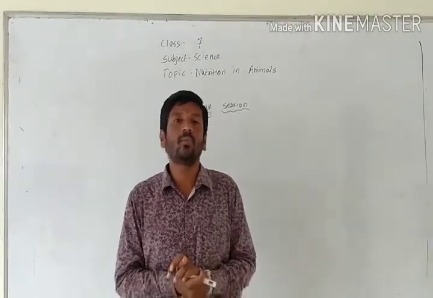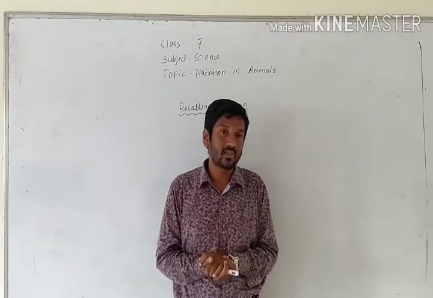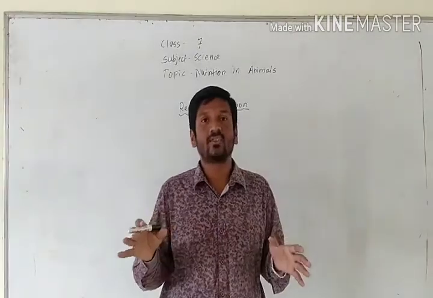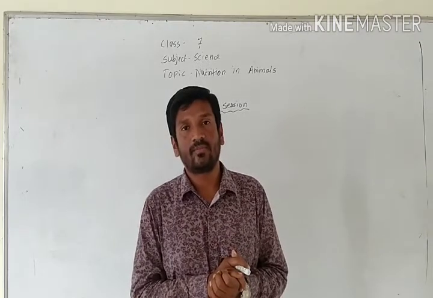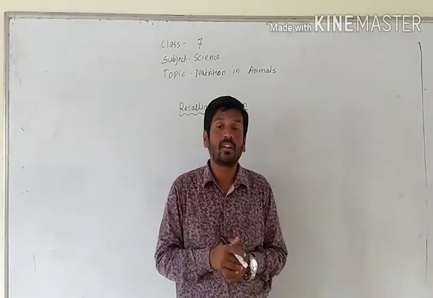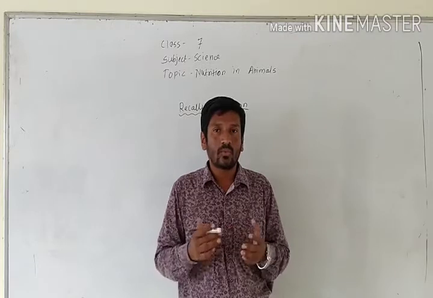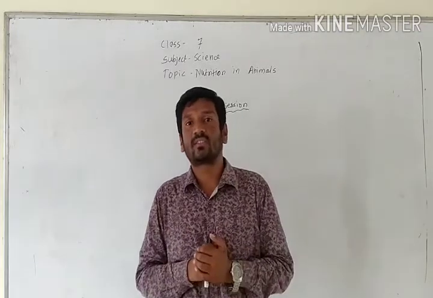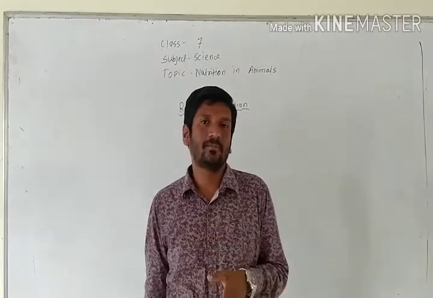We don't have the same modes of ingesting the food. After ingesting also, we have different digestive tracts according to our food. Along with the honeybee, the butterfly also sucks the nectar from the flower. So we have different digestive systems. We don't have the same digestive system.